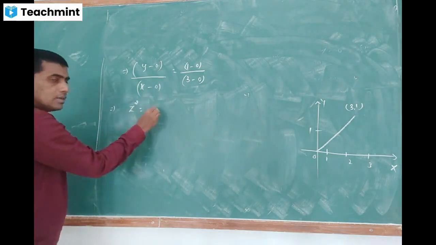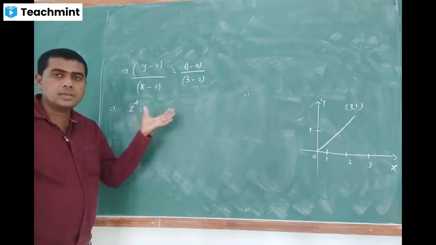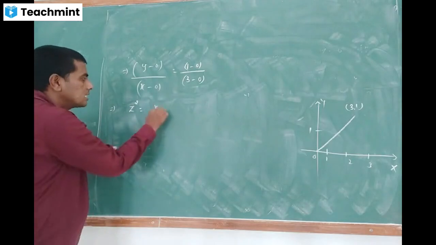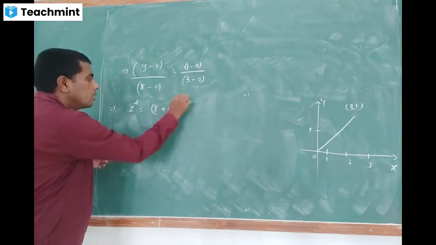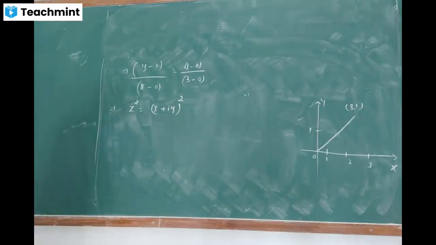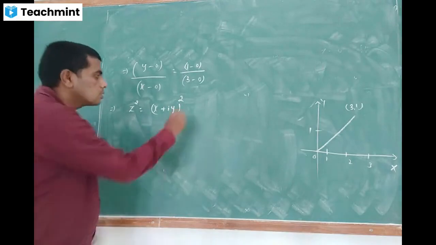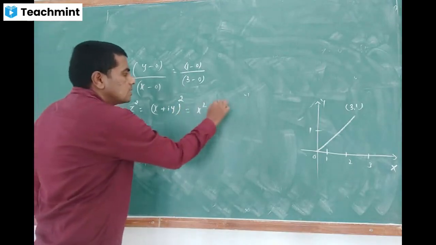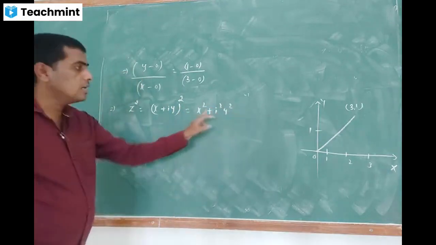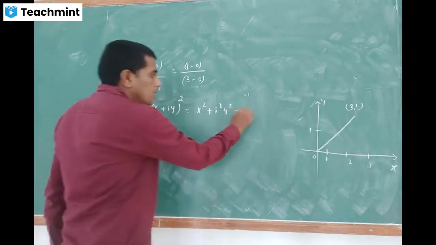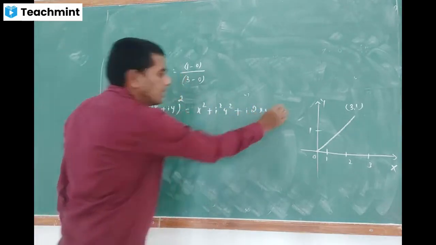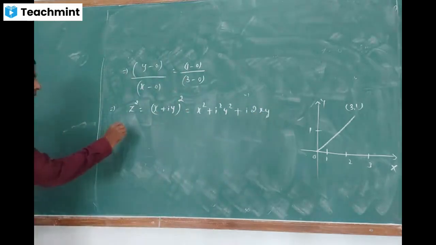I said it is a complex number, right? z is x plus iy, but z square is x plus iy whole square. So let us simplify that, separating real and imaginary parts. Using the a plus b whole square formula, a square plus b square plus 2ab: x square plus i square y square plus i into 2xy.